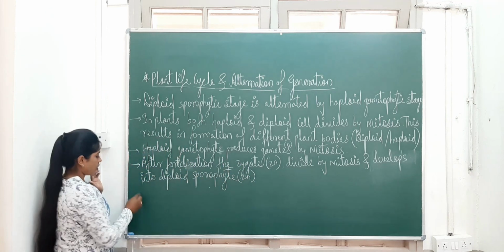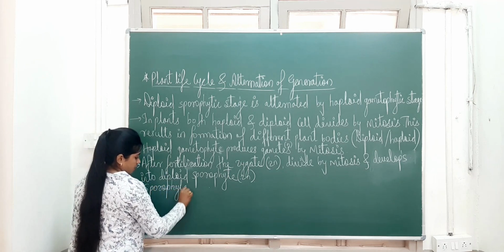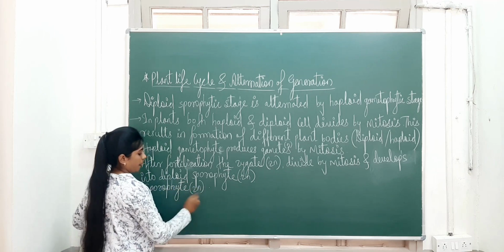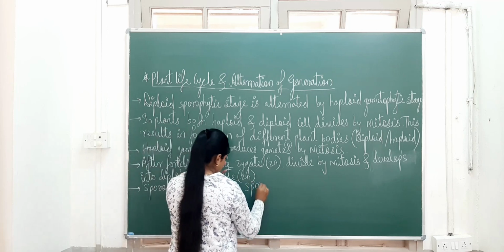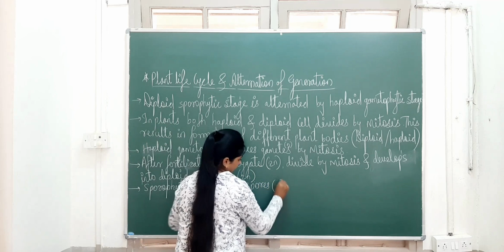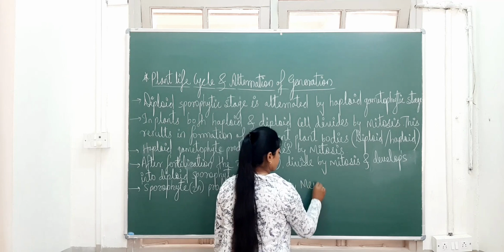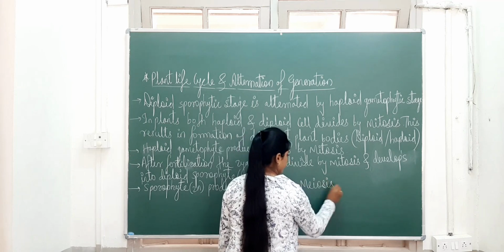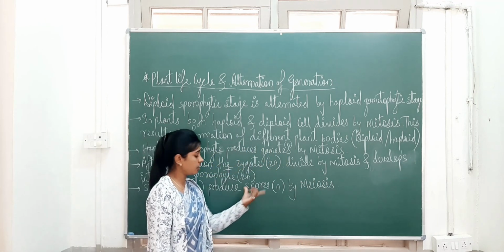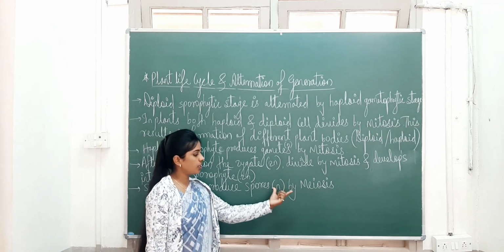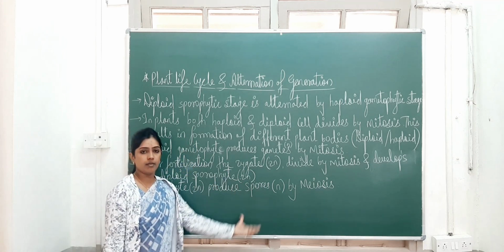And next, what changes occur? This sporophyte, which is diploid in nature, 2n, produces spores. The spores should be haploid. By which division now? Haploid means meiosis. The sporophyte is already diploid in nature, and from it the plant should produce spores that should be haploid. So they will undergo meiosis. Remember, the sporophyte produces spores by meiosis.